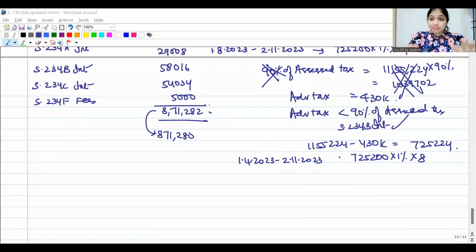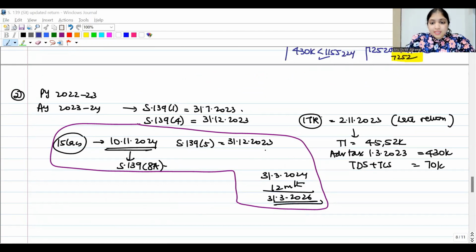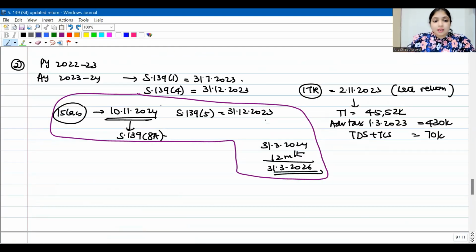All right, so this was just the existing calculation. According to the income tax return which he has filed, the late return, under this ITR, he would have paid 8,71,280. But now what is he doing? On 10th November 2024, he wants to file an updated return and he wants to declare 15 lakhs more income.